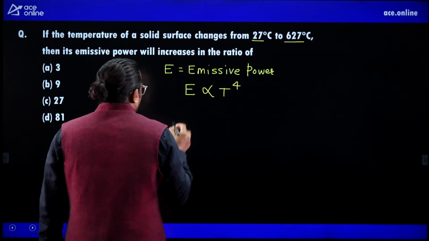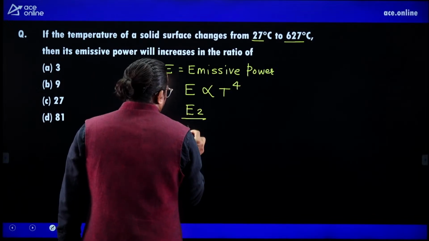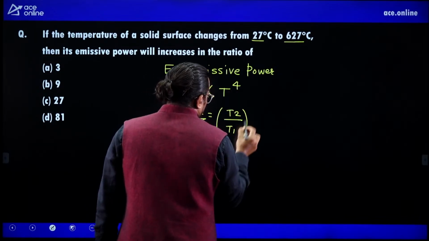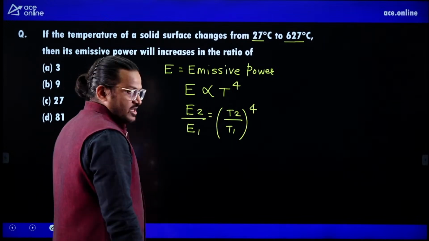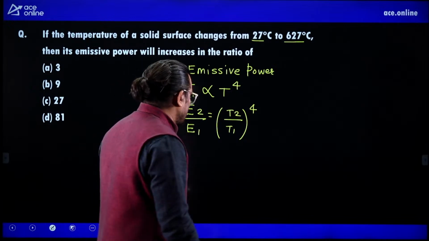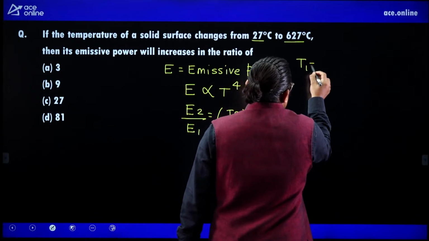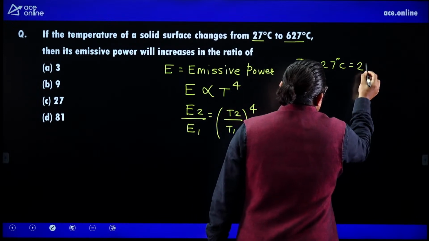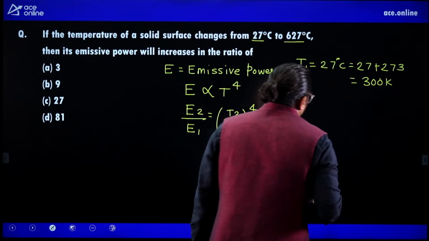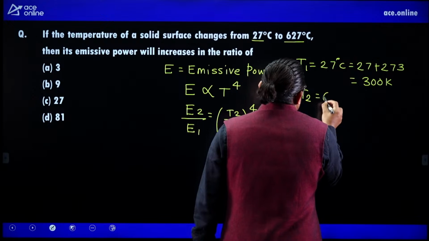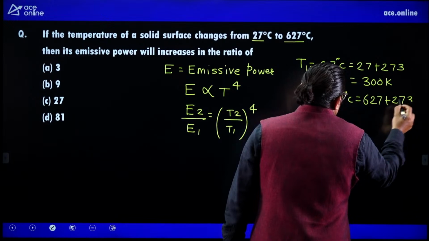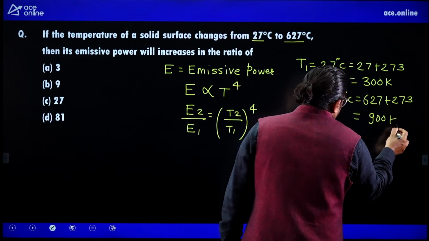Now the increase in the ratio: E2 by E1 is equal to T2 by T1 raised to power 4. So what is T1? 27 plus 273, so that is 300 Kelvin. T2 is 627 plus 273, so this will be 900 Kelvin.